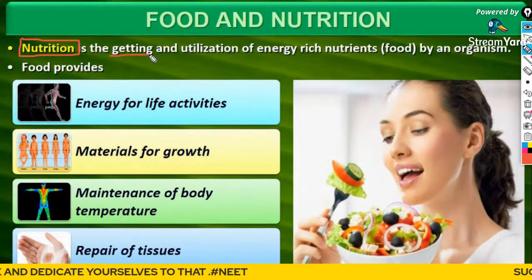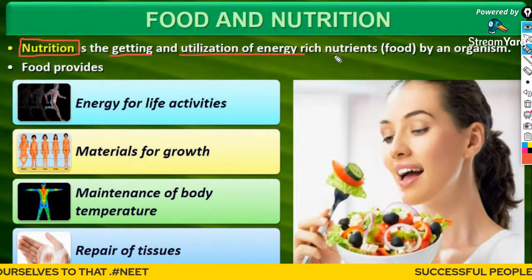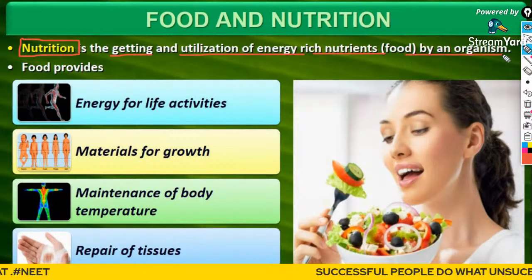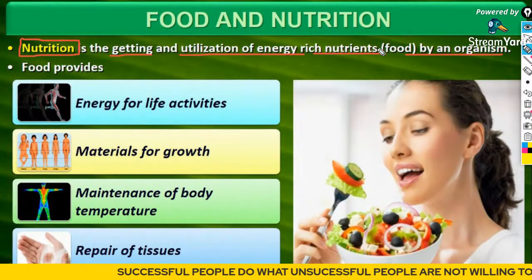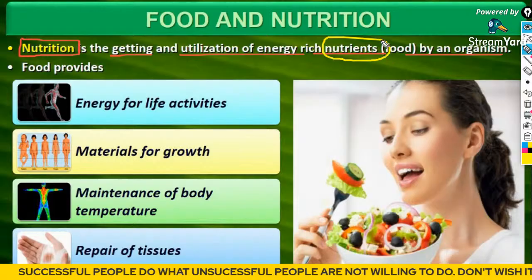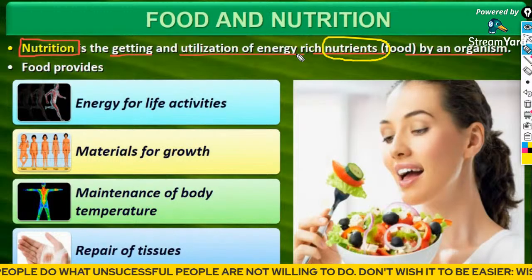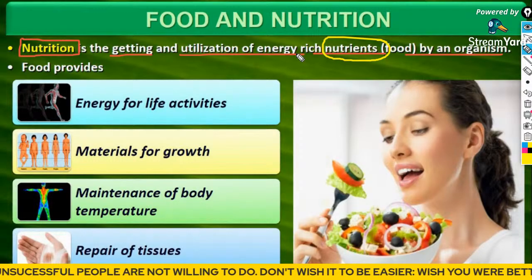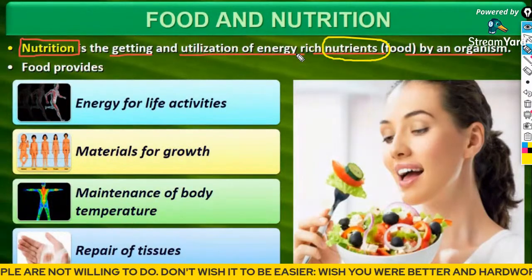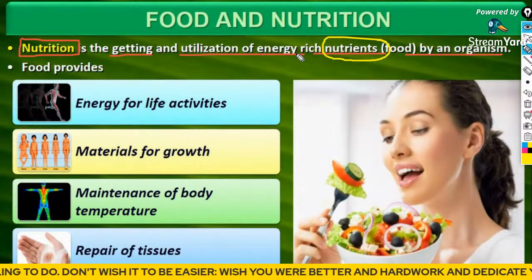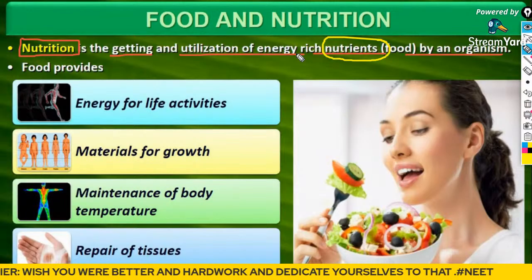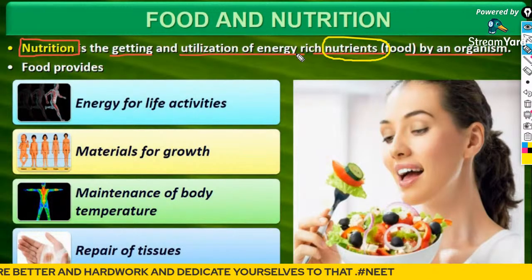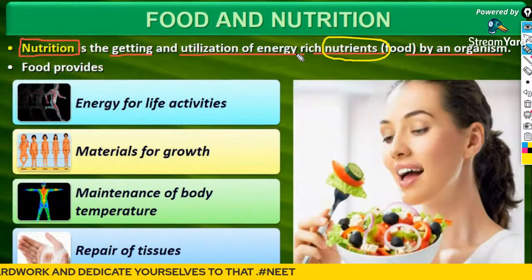Nutrition is actually the process of getting and utilization of energy-rich nutrients by an organism. Guys, on the chat box, comment down what are the different kinds of nutrients present inside the food that we take. There is a vast variety of nutrients present in our food.